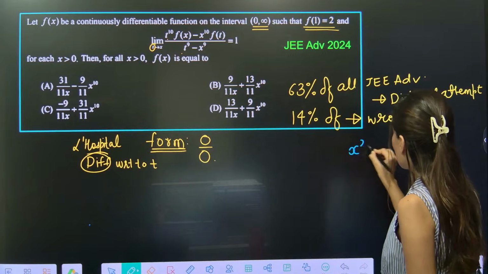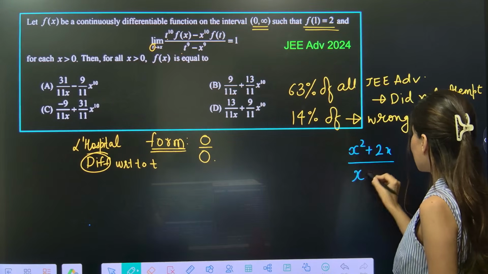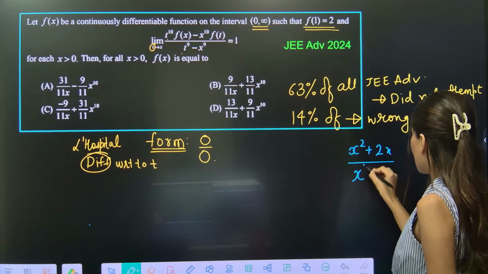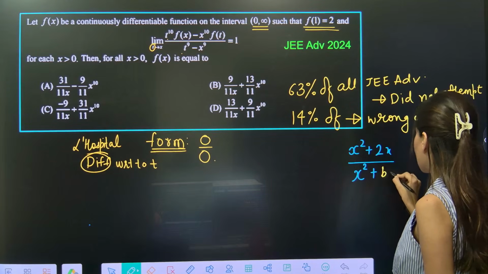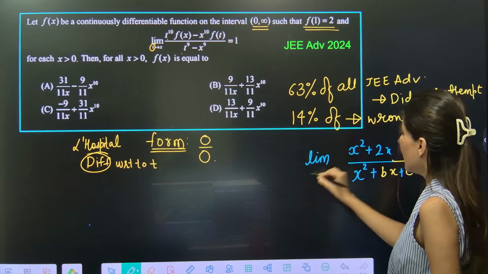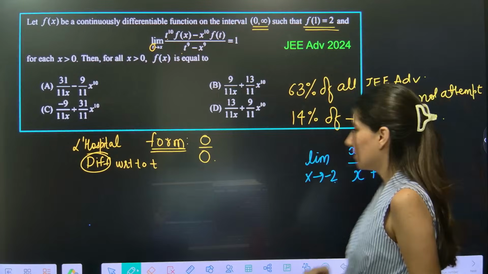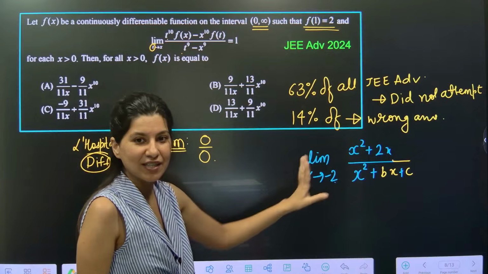Suppose x squared plus 2x, and here x squared plus bx plus c. Limit x tends to minus 2. Suppose this is given and 0 by 0 form is there.